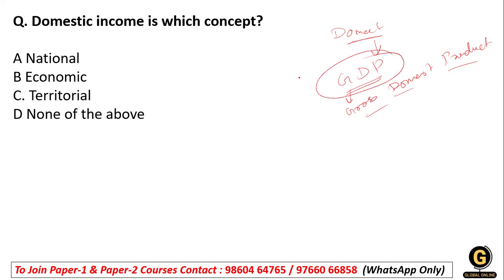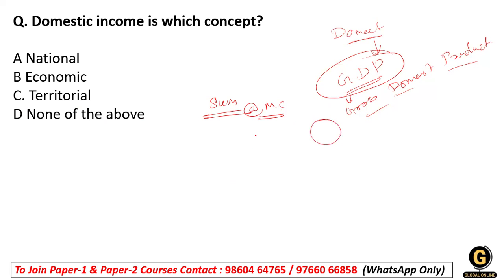So what is gross domestic product? GDP is the sum of the market cost of final products produced in a particular year,